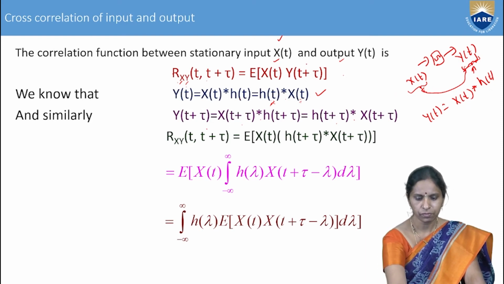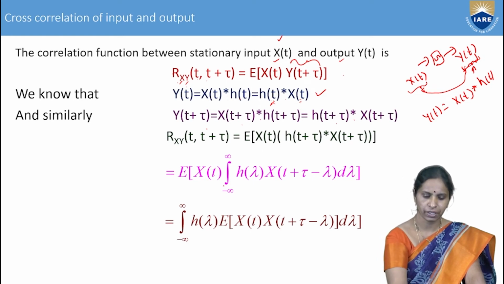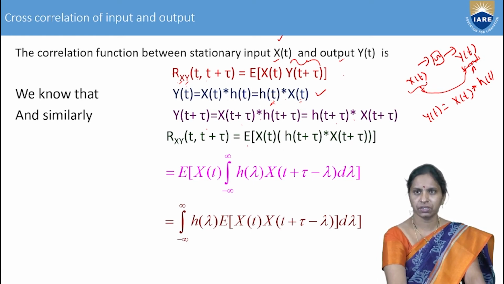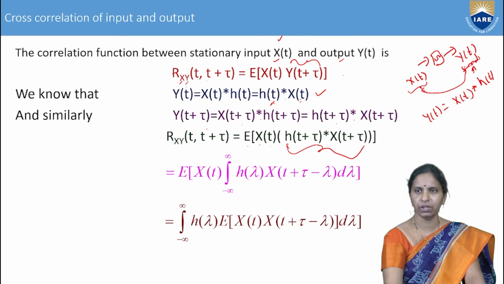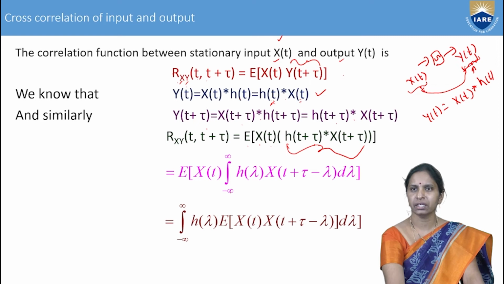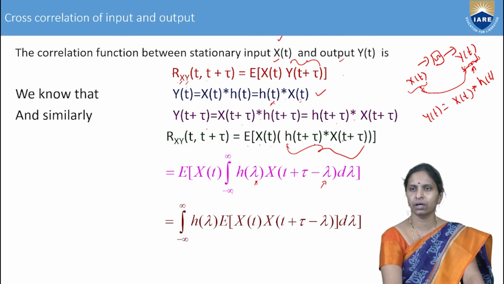Now, you substitute y of t plus tau here. So, expectation of x of t into, you replace y of t plus tau by h of t plus tau convolution x of t plus tau. It equals the expectation of x of t into, now you write down the convolution formula. What is the convolution of two continuous time signals? Integration from minus infinity, h of lambda. You can replace this lambda by any other dummy variable also. h of lambda into x of t plus tau minus lambda into d lambda.